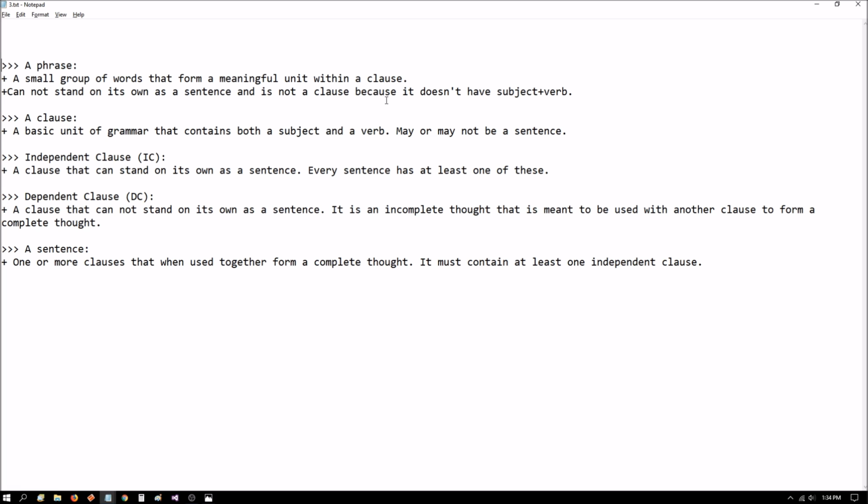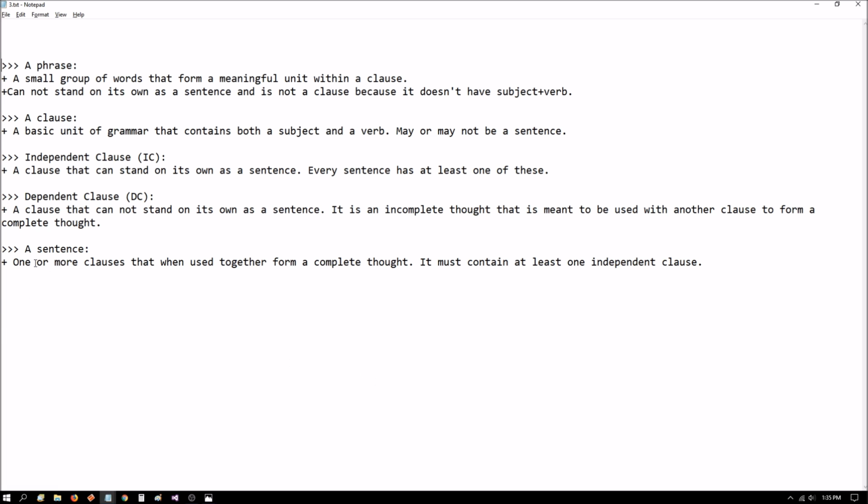So now there are two different types of clauses. An independent clause is a clause that can stand on its own as a sentence. Every sentence has to have at least one independent clause. Johnny kicked the ball. That is an independent clause. But if I put, let's say, a conjunction in front of it, and I said, while Johnny was kicking the ball, that is not a complete sentence. It can't stand on its own. That would be a dependent clause, which is a clause that cannot stand on its own in a sentence. It's an incomplete thought and is meant to be used with one or more other clauses to form a complete thought.